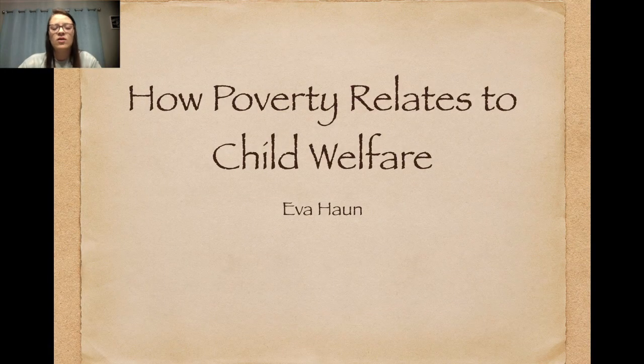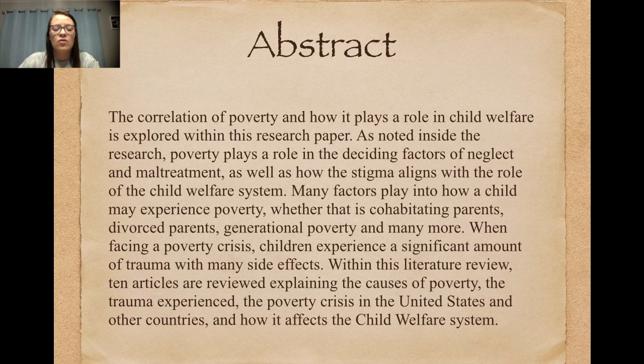Hello, my name is Eva Hahn, and for my literature review, I chose the topic, How Poverty Relates to Child Welfare. The correlation of poverty and how it plays a role in child welfare is explored within this research paper. As noted inside the research, poverty plays a role in the deciding factors of neglect and maltreatment, as well as how the stigma aligns with the role of the child welfare system.